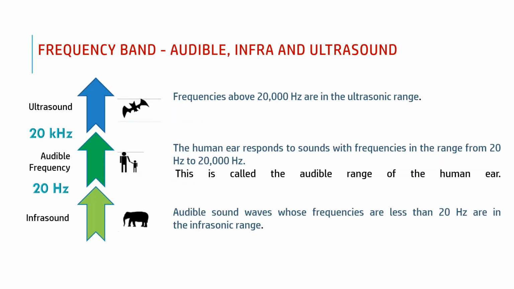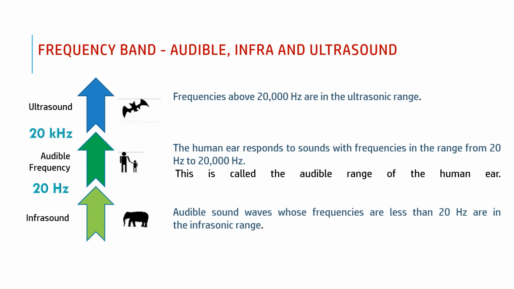So we have seen that sound waves are classified into three main types. One is the audible frequency range. The human ear is sensitive to this specific range from 20 Hz to 20 kHz, and hence in this diagram human beings are shown near the audible frequency range. The second one we have seen is ultrasonic sound, sound waves having frequency more than 20 kHz. Human beings are not able to listen to this sound, but a bat is shown.